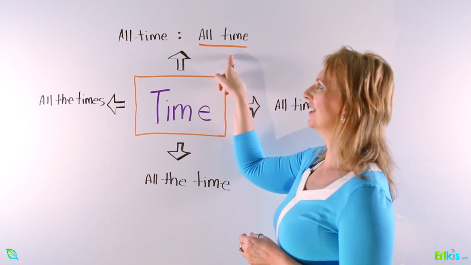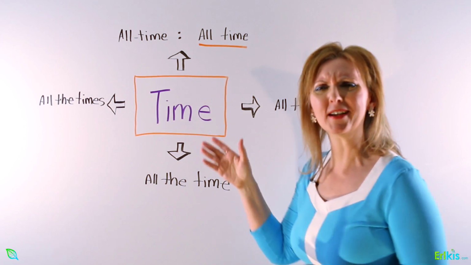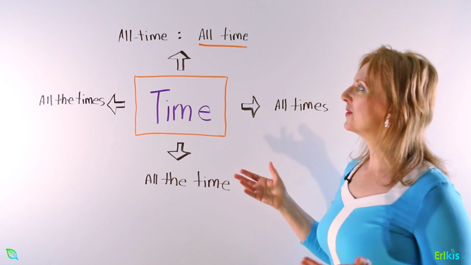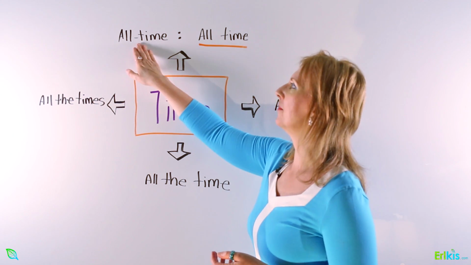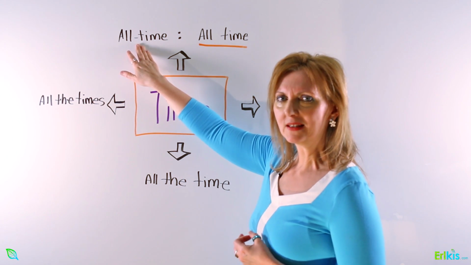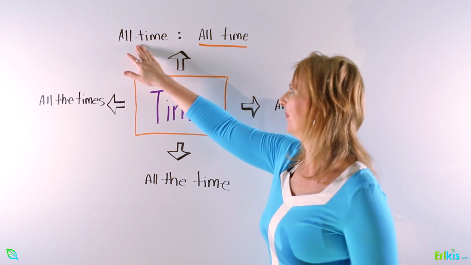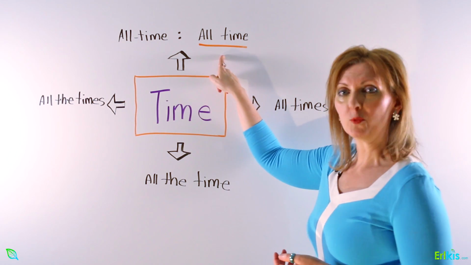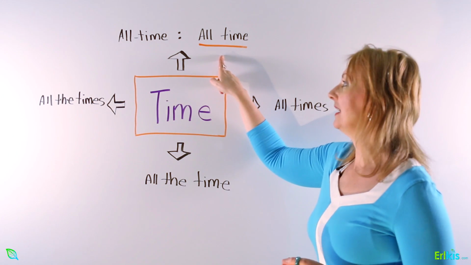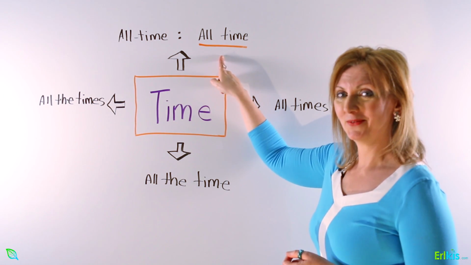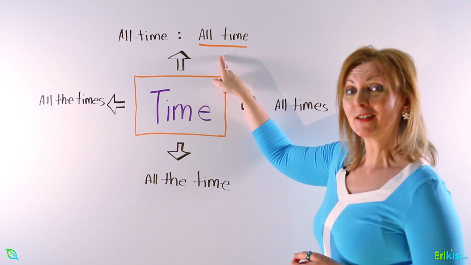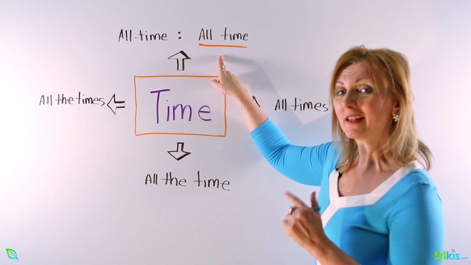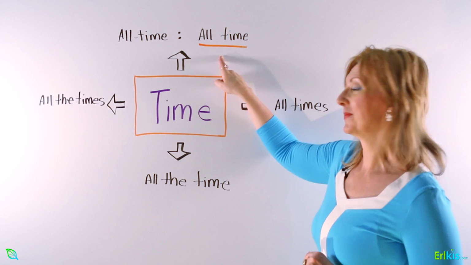Why is this one underlined? And why have I got it written twice? Well, the reason why is because all-time with a hyphen means it's an adjective. And all time without the hyphen is a noun phrase. So we're going to have a look at some examples and I'll explain it to you very shortly.